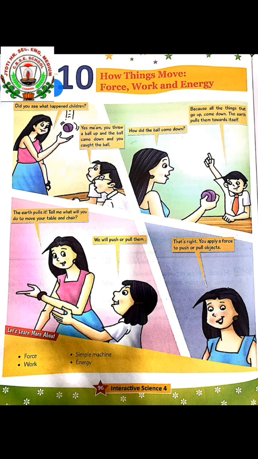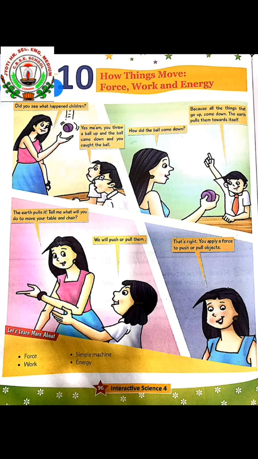A knife is an example of wheel and axle, screw, wedge, inclined plane? Wedge. A car steering is an example of screw, pulley, wedge, wheel and axle? Wheel and axle. A push or pull is called energy or force? Force. Which force pulls everything towards the earth, frictional or gravitational? Gravitational.